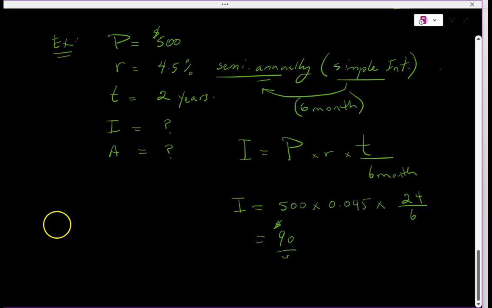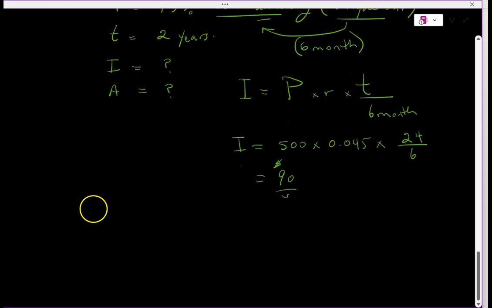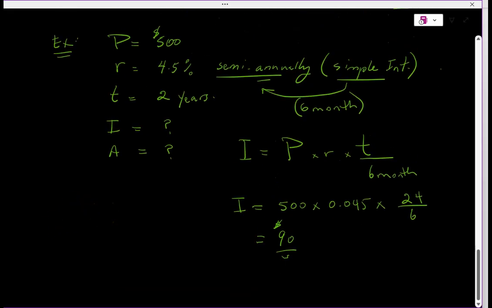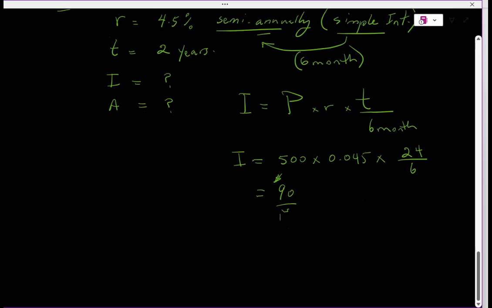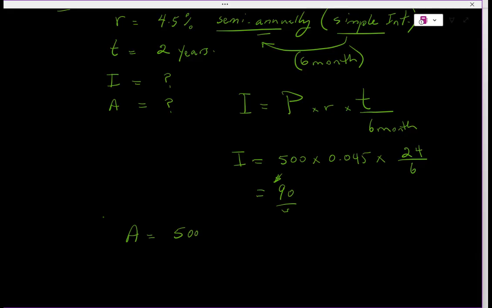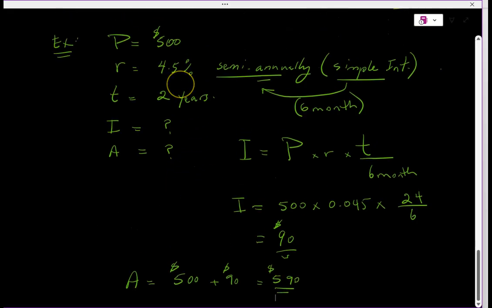What is the total amount? Well, you started with $500. So the total amount, the cumulative amount, is equal to your $500 plus the $90. And now you got $590 at 4.5%, but you're getting the simple interest semi-annually. That means every 6 months.